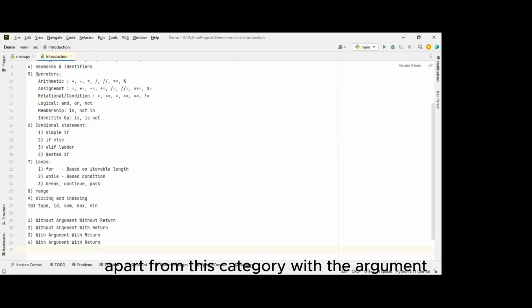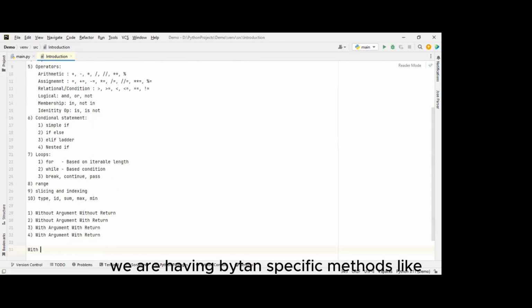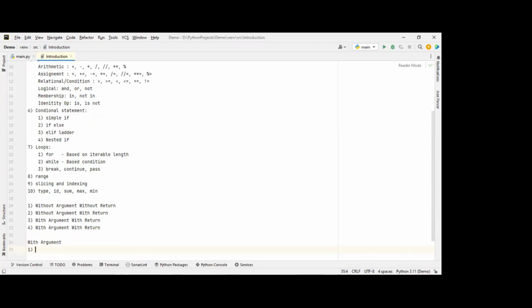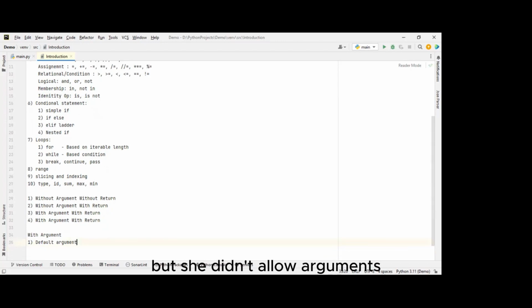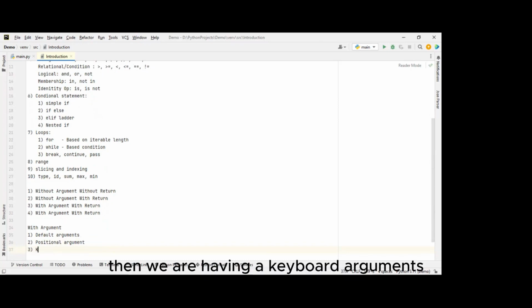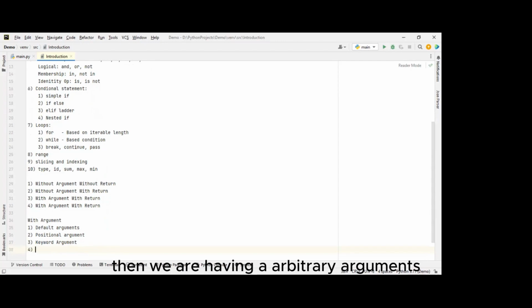Apart from these categories, with the arguments, we are having Python-specific methods like positional arguments. Then we are having keyword arguments. Then we are having arbitrary arguments.